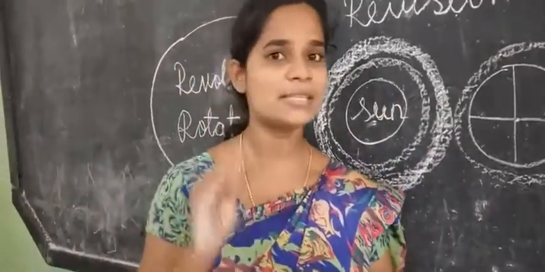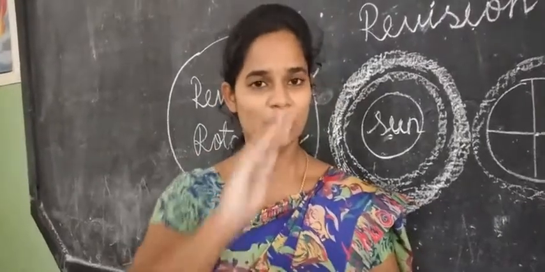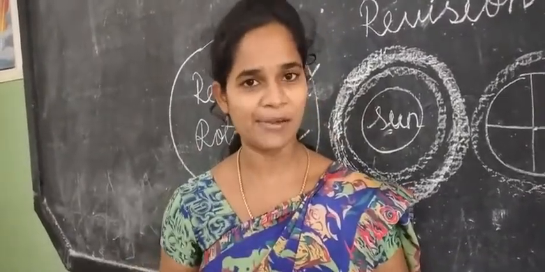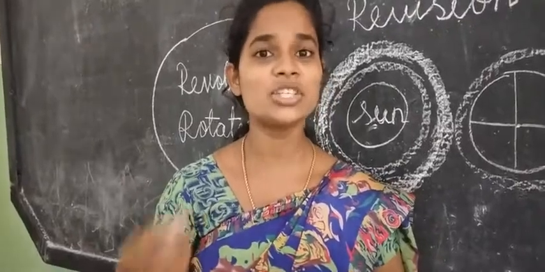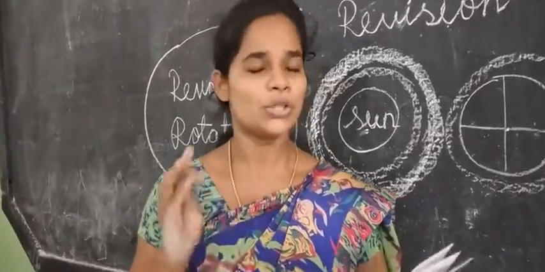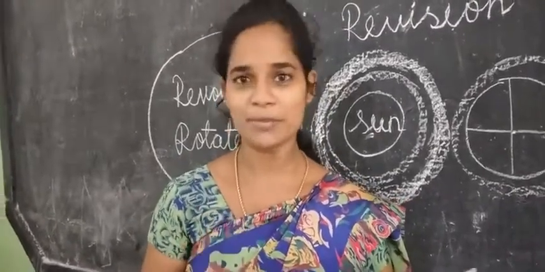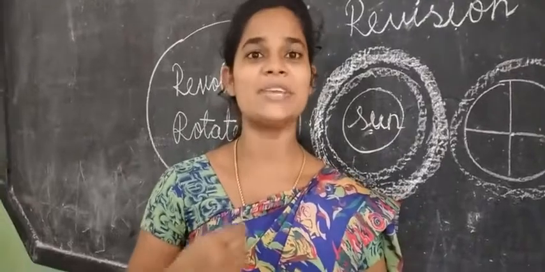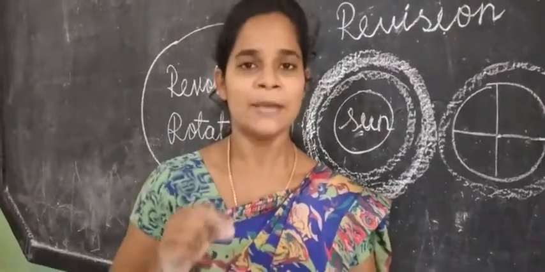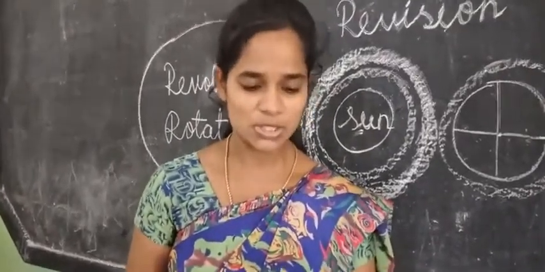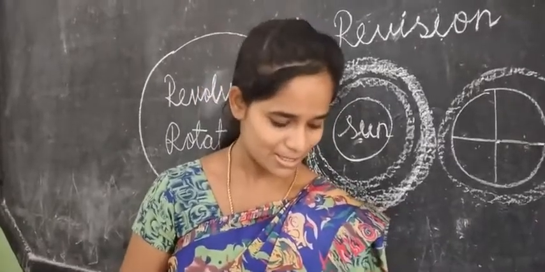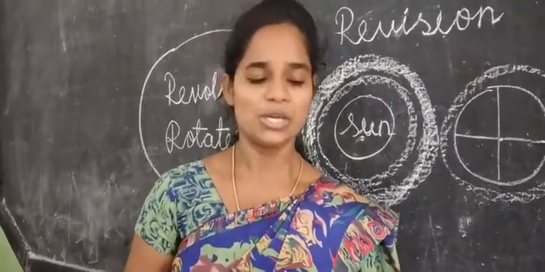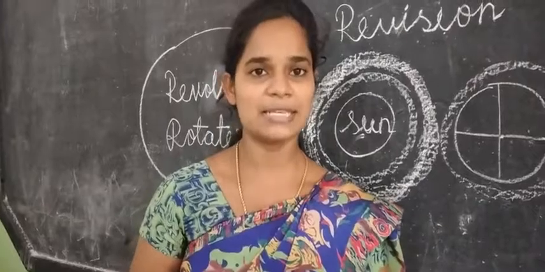Got it? This is lesson number 4. 1, 2, 3, 4 we have revised. Now look at your book as we are yet to complete lesson number 5. Though lesson number 5 is not coming for the exam, as we have started that lesson, we will complete it today. So turn your book to lesson 5, page number 32. We have started lesson number 5.